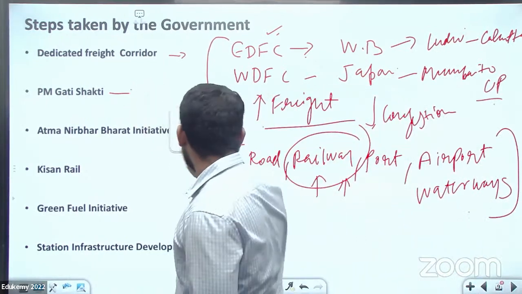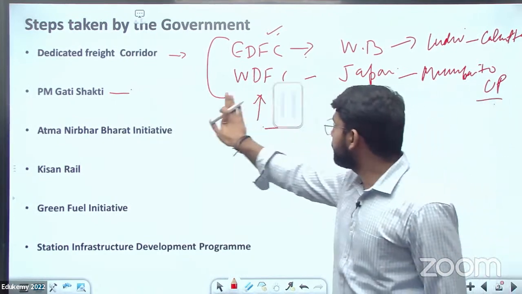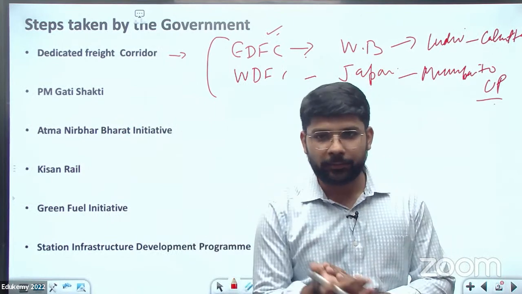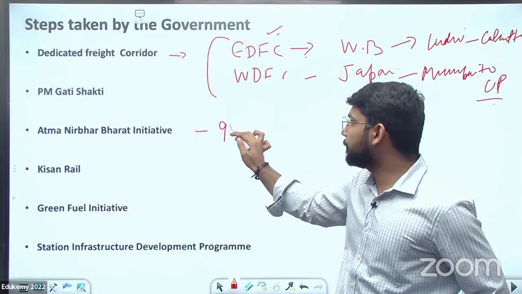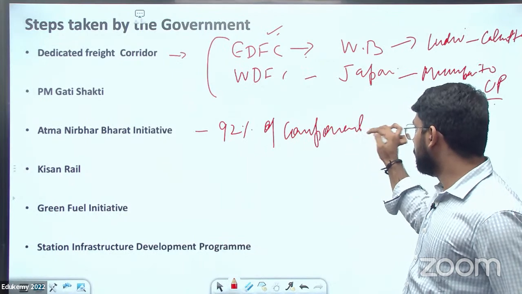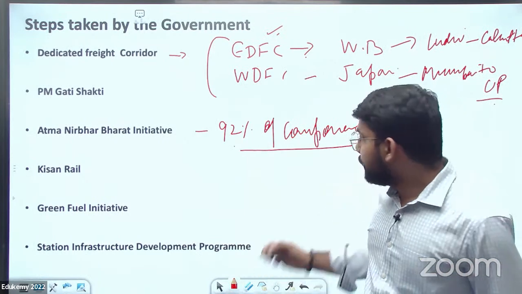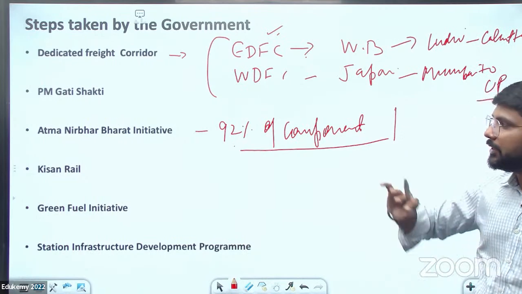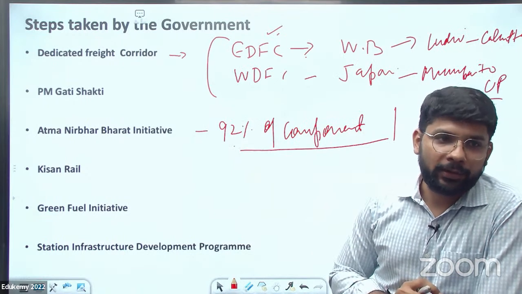Then is the Atmanirbhar Bharat initiative. After the COVID, the government of India announced the Atmanirbhar Bharat. After the announcement of the Atmanirbhar Bharat, 92% of the components which are required by the railway are now manufactured in India only.